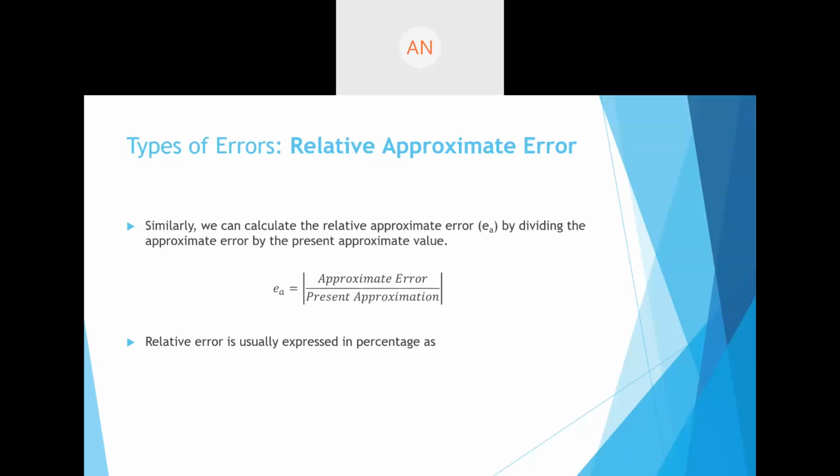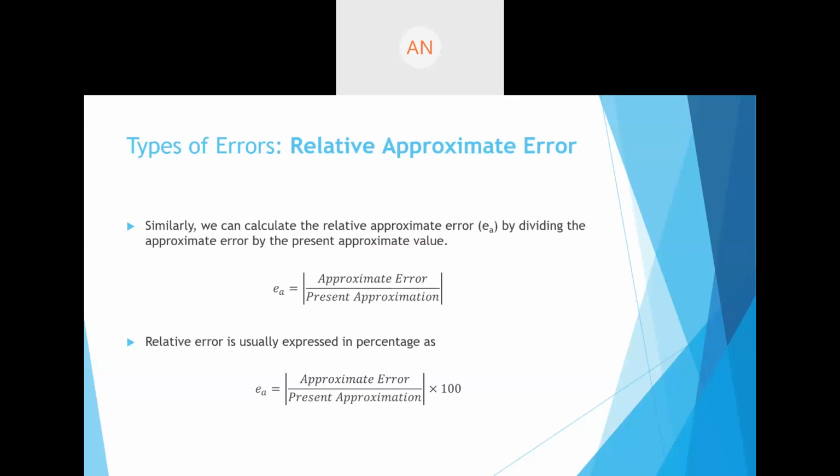Relative error is usually expressed in percentage, so we just multiply this value by 100. This is the formula, and it is very important for us. Ea is nothing but the modulus of approximate error upon present approximation, into 100. So this will give you an error in percentages. This is the relative approximate error, and we are going to calculate it at the end of every iteration.